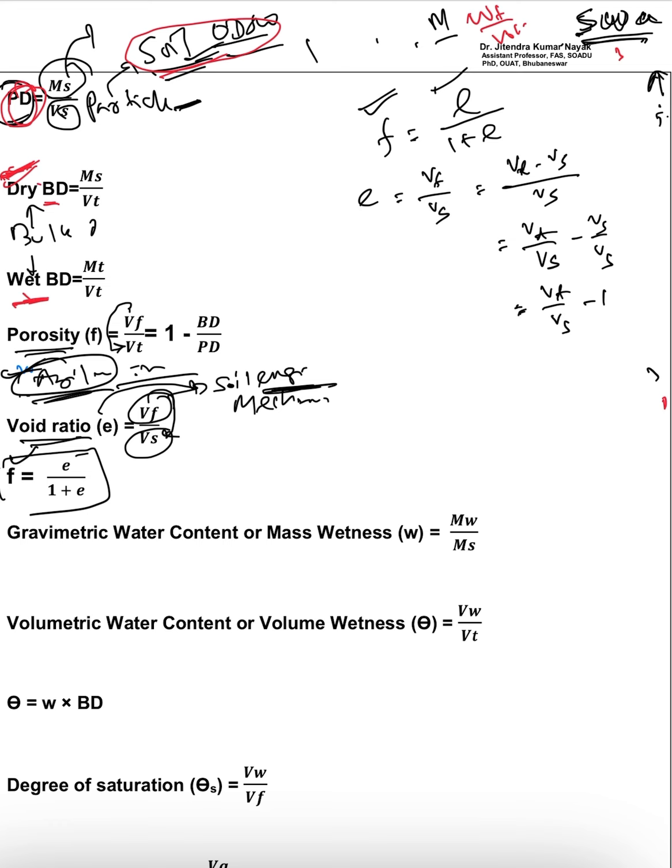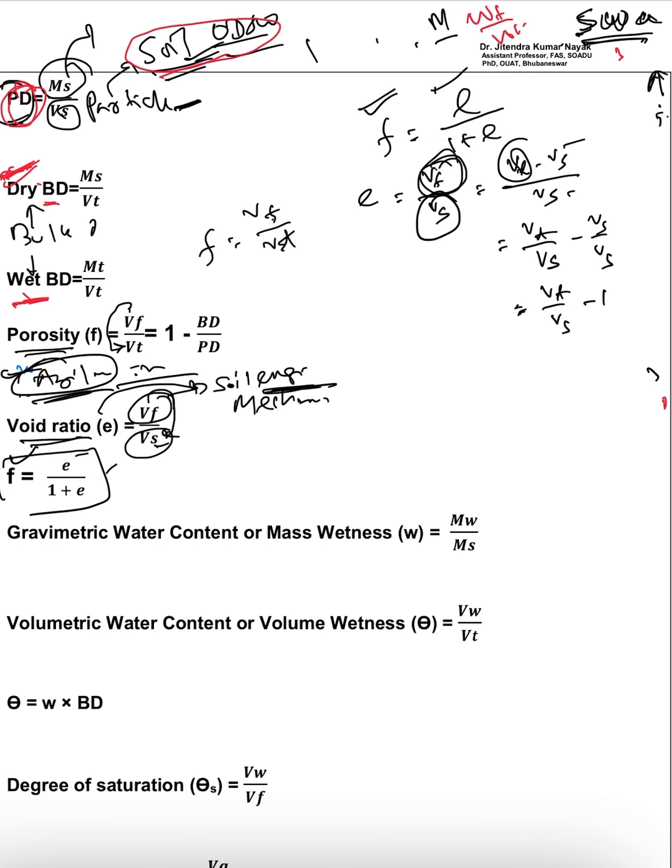And as you know, porosity means volume of pore space divided by volume of total, so porosity is Vf by Vt.